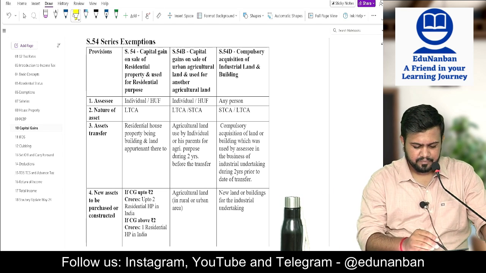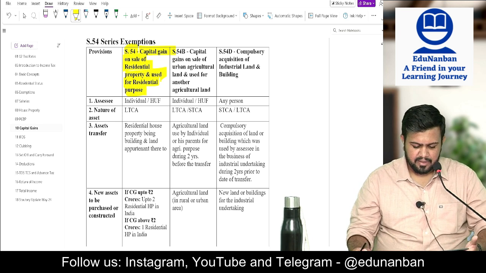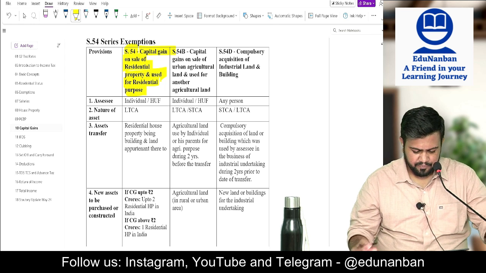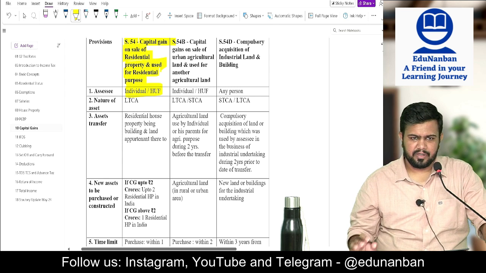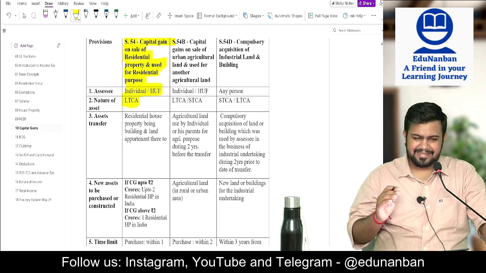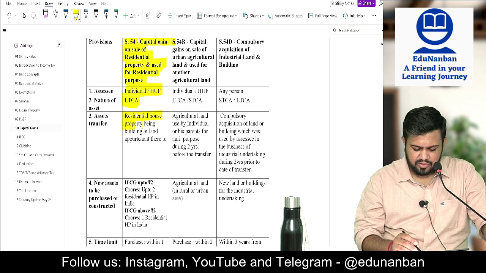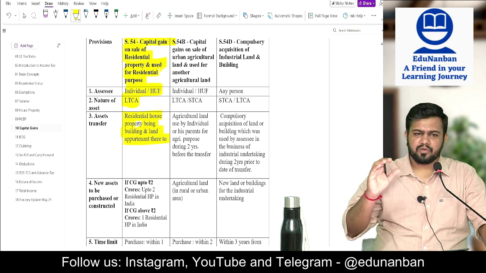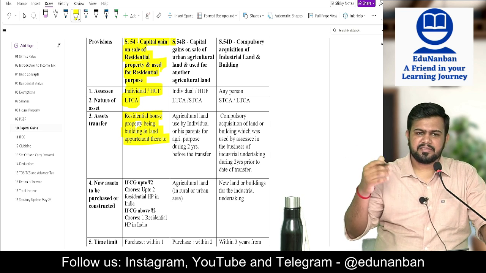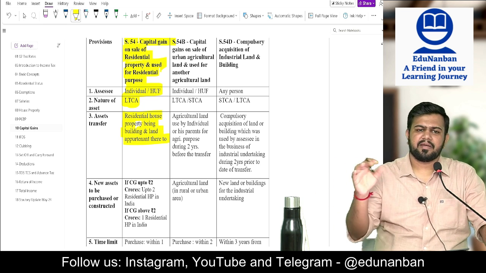So the first one is section number 54, capital gain on sale of residential property and used for residential purpose. Now it is applicable to whom? Only individual and HUF. The asset transferred should be a long-term capital asset. What should be the asset transferred? A residential house being land or building or building and land appurtenant thereto. So a residential house should be transferred. This residential house should be a long-term capital asset, and for that you should buy or construct another residential house.